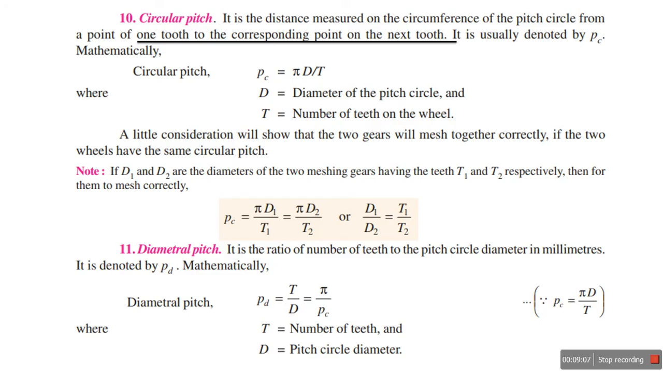So now we see the circular pitch and the diametrical pitch. The circular pitch is nothing but the distance measured on the circumference of the pitch circle from a point on one tooth to the corresponding point on the next tooth. So it is called the circular pitch.